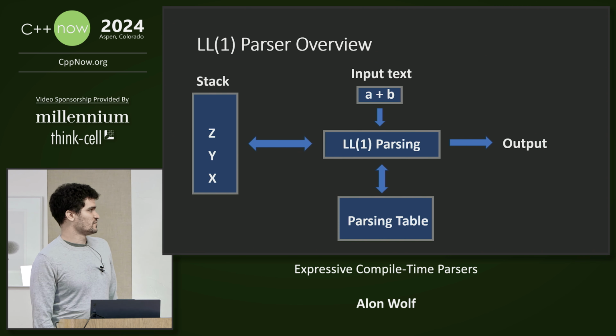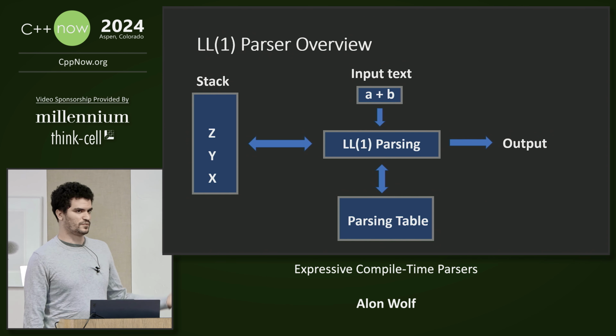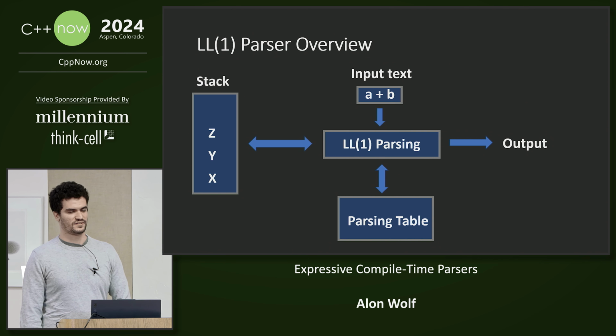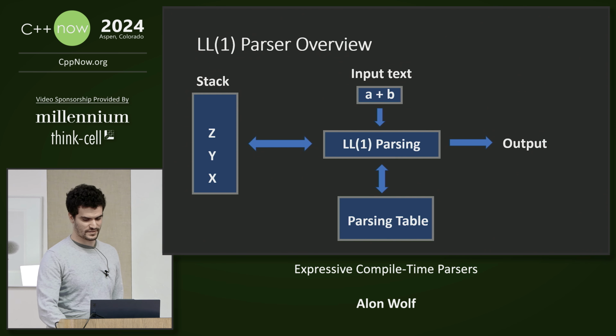The parsing of the regex object is done by using an LL1 parser. And here is a quick overview of how it looks. So the LL1 parsing algorithm takes the input text, and inside of it, it has a stack that it pushes and pops values from. And it also has a parsing table that represents the rules of the grammar and is used to determine which action the algorithm should take next.